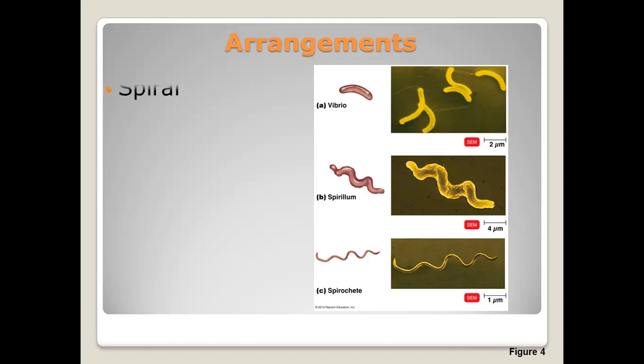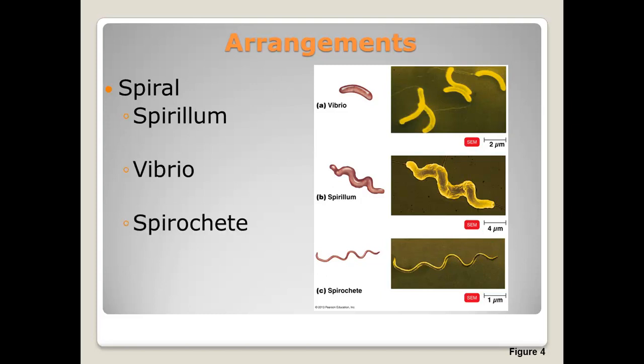Looking at the arrangements for spiral, which is curves, you can have spirillum, vibrio, or spirochete. Vibrio is when it has less than one turn. So vibrio is less than one turn. Spirillum is helical, fairly rigid, and usually movement is provided by flagella. And then you have spirochetes, which are also helical and flexible, but movement is provided by an axial filament.